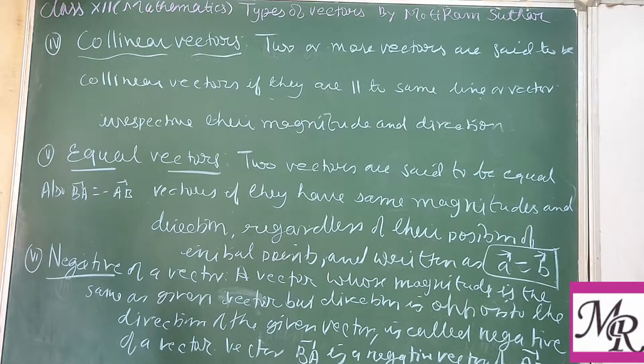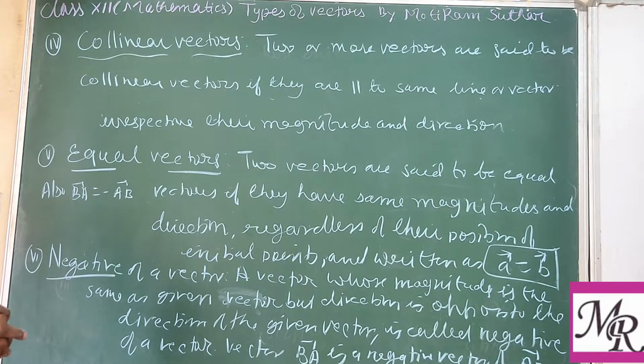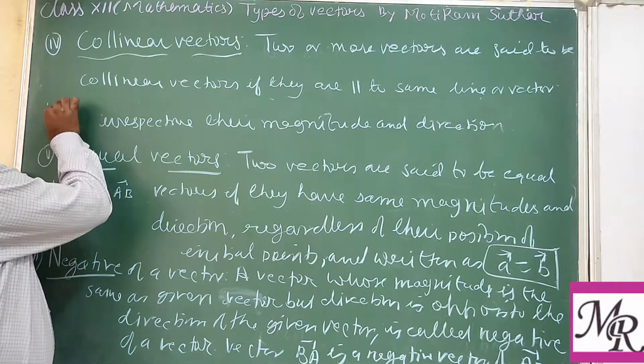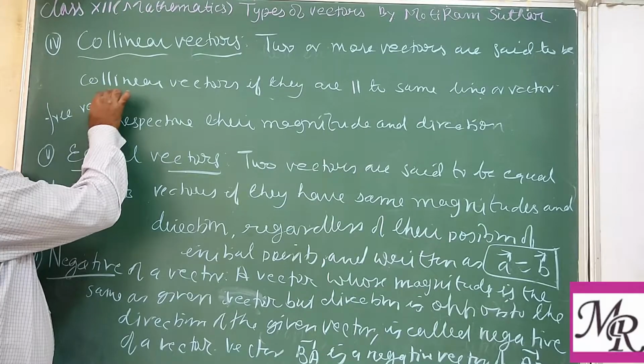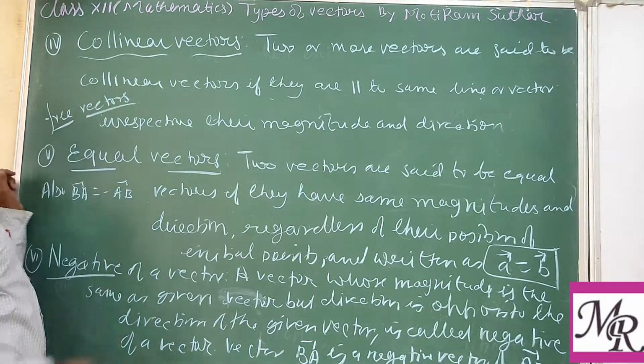So these vectors, defined above, are such that any of them may be subjected to parallel displacement without changing its magnitude and direction. And we call all these 6 types of vector free vectors because their position is not fixed.